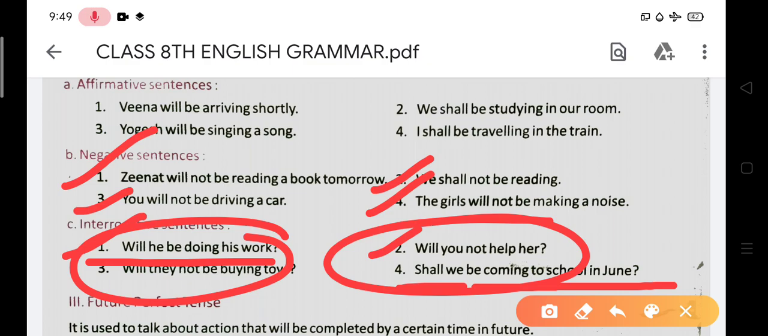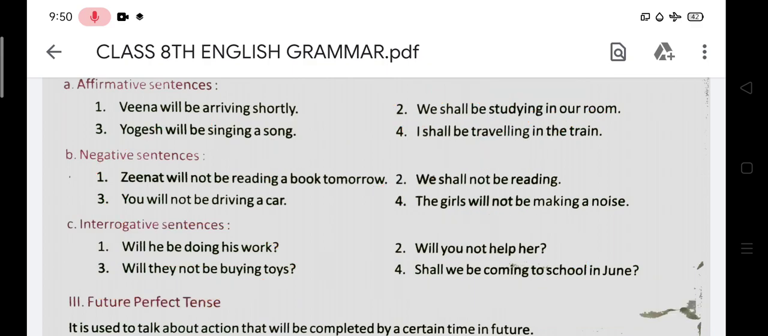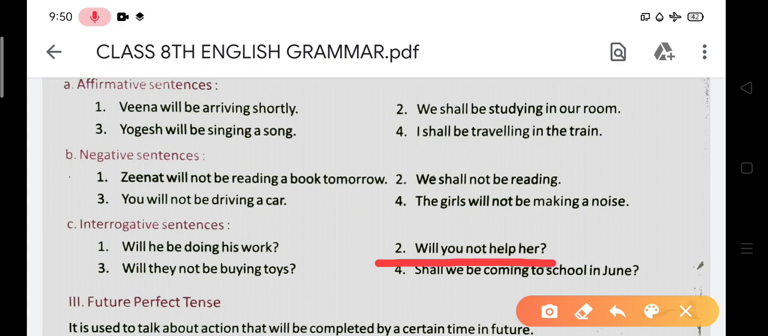So over here you have understood about this also. And one thing that is very important in this, you will study about WH type questions. What are WH type questions? The questions that cannot be replied to in yes or no, and that start with question words. The interrogative sentences that start with question words. जैसे over here in the second sentence, will you not help her, and at the very first you use why: why will you not help her? So this is a WH type question. Okay, why will you not help her?